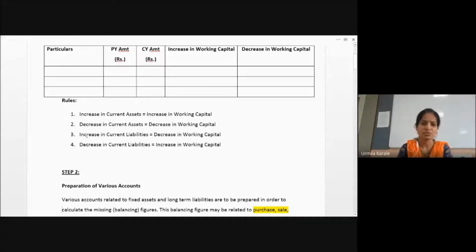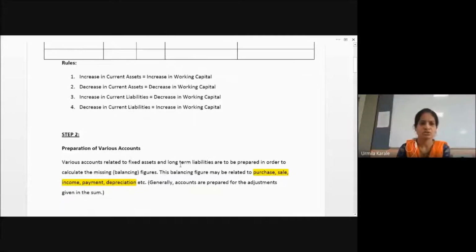Whereas exactly opposite with this, whatever increase there is in the current liability, you are going to write in the decrease column of working capital. Same way, a decrease in the current liability will result in an increase in the working capital. So this is how you will create this first statement.